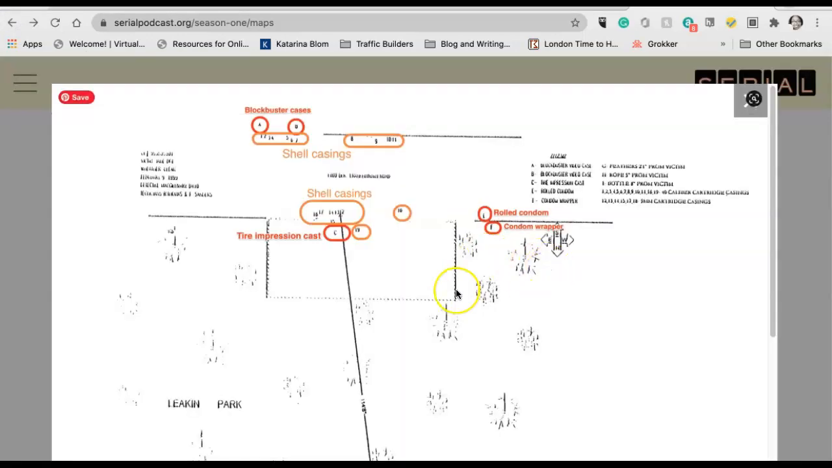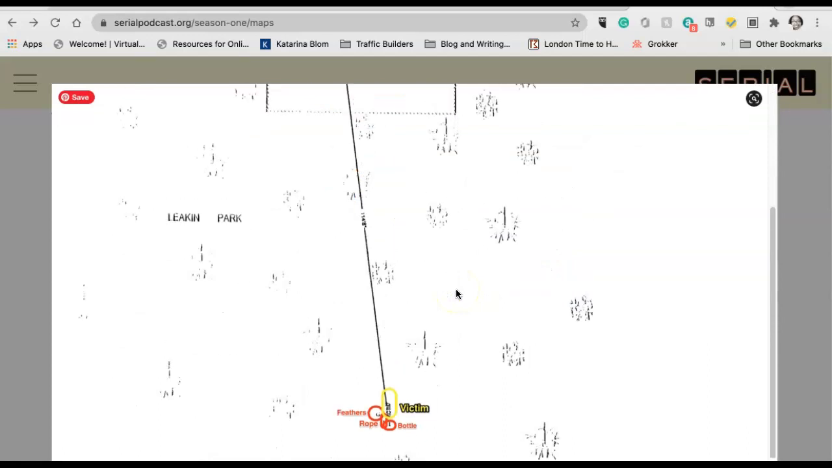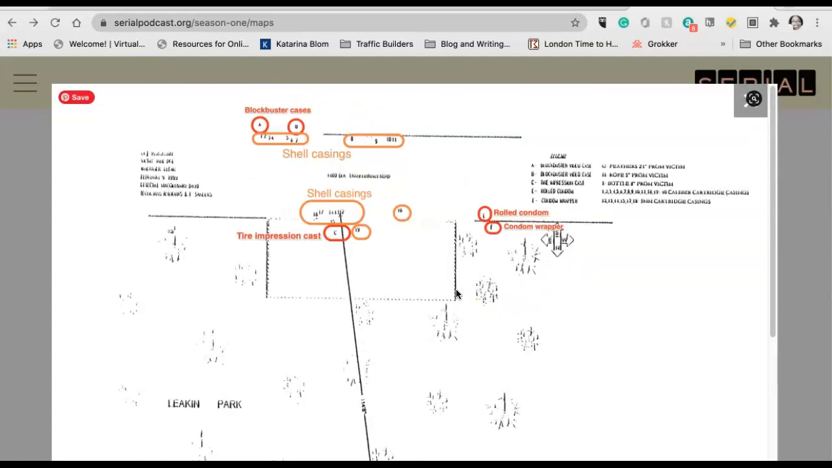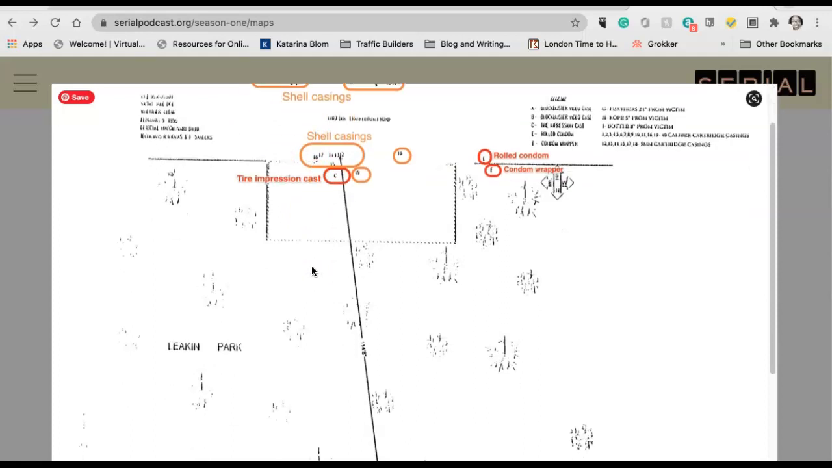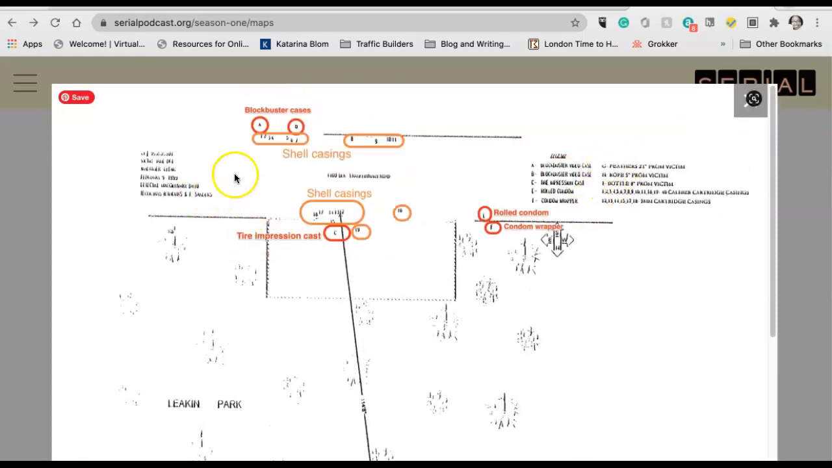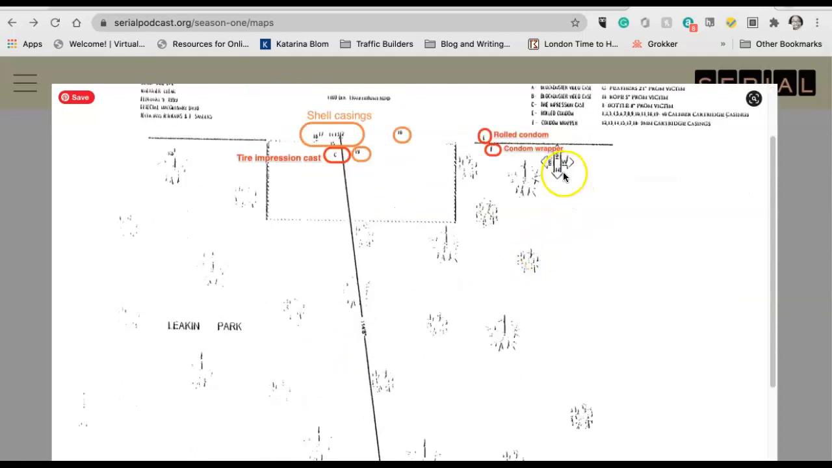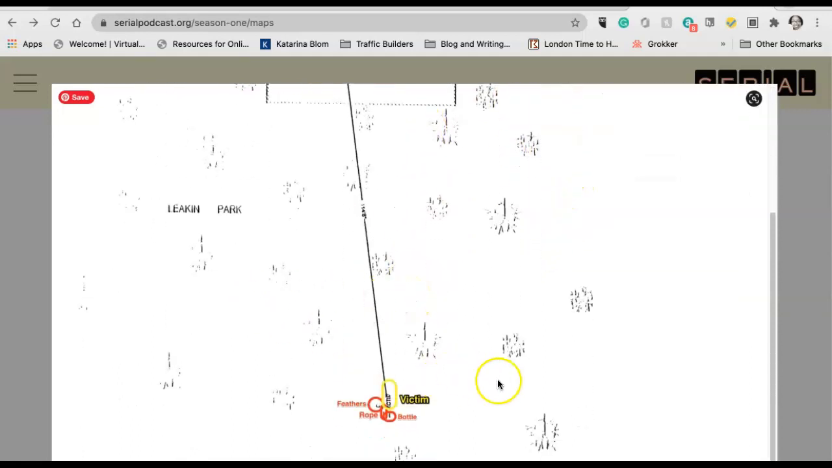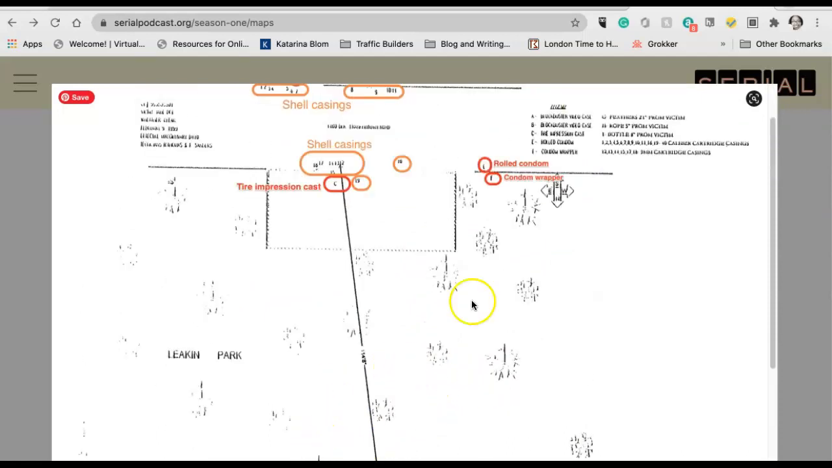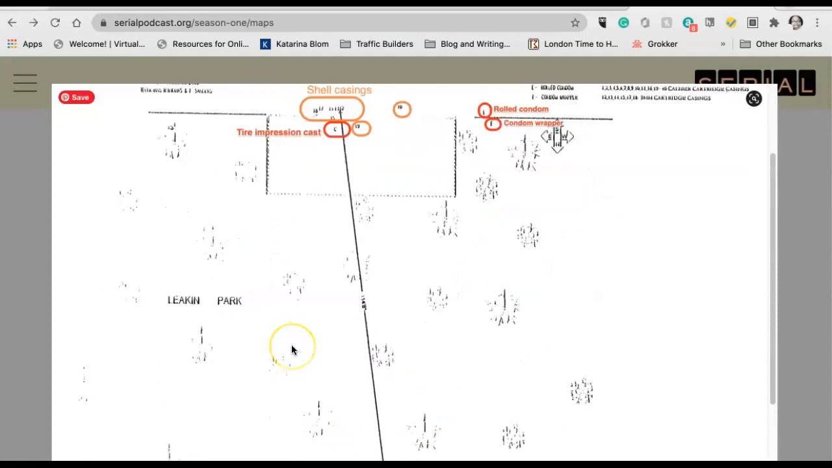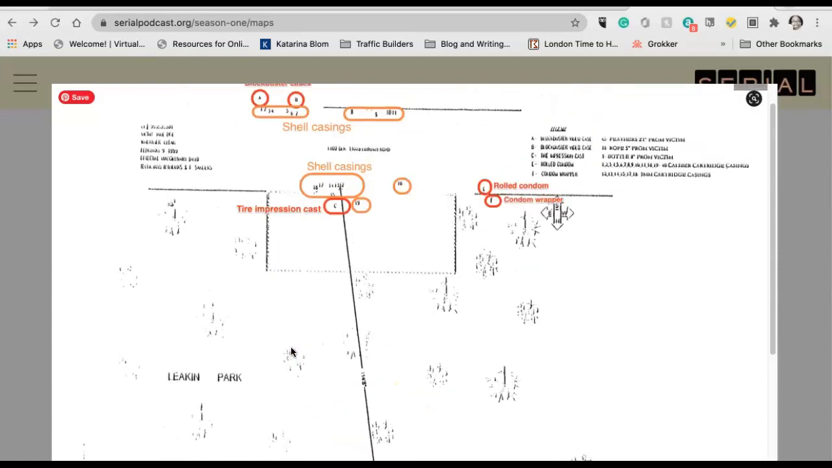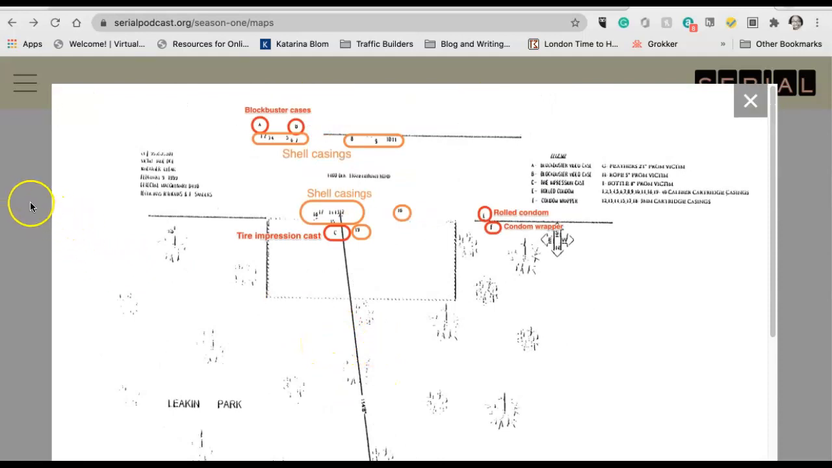Evidence map. This is fun. This is source material. And fun is not the right word. It's fun because this helps clear up maybe some things that are kind of floating in your head, and it's a lot of moving pieces in this case. So you have where the shell casings were found. Shell casings, that's interesting. You have where Hae was found, and this is just the map of Leakin Park where Hae was found. So this is source material and used during the trial.